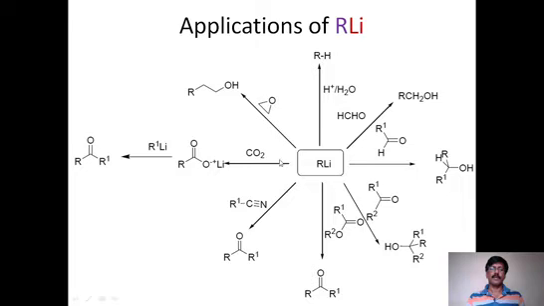When it reacts with carbon dioxide, two molecules of alkyl lithium are taken up and we get a ketone, where the two alkyl groups are from alkyl lithium. If it reacts with cyanide, ketones are formed. It further reacts with ester. It also gives ketone, because two hydroxy groups are eliminated further.